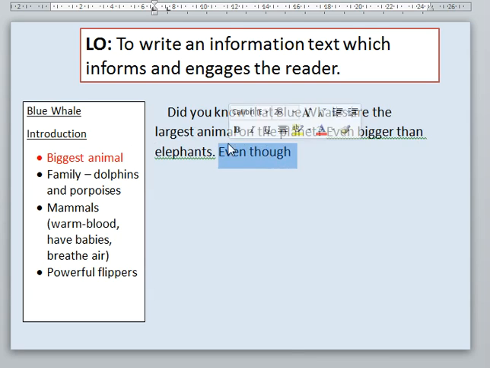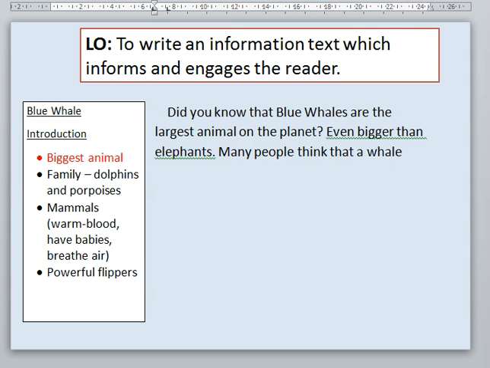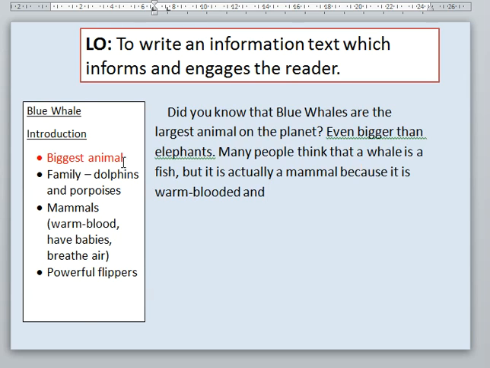Let me think. Right, to get rid of that one then, I'm going to put many people think that a whale is a fish, but it is actually a mammal because it is warm-blooded, and cross these off because I've done those ones.